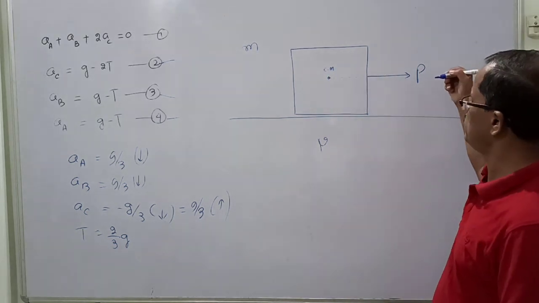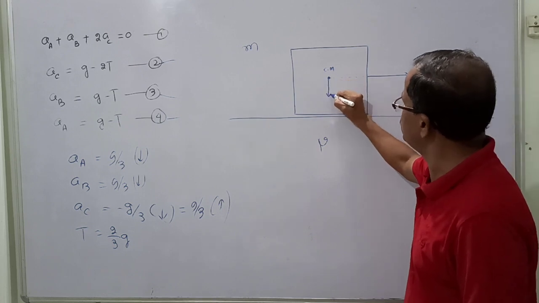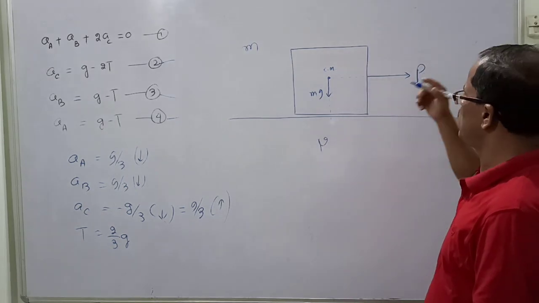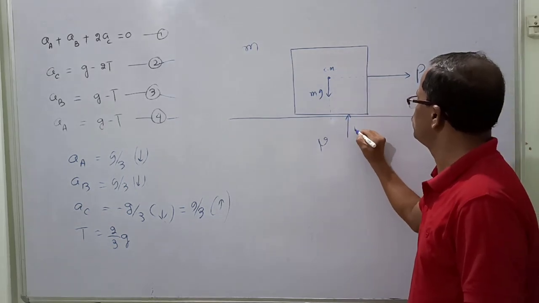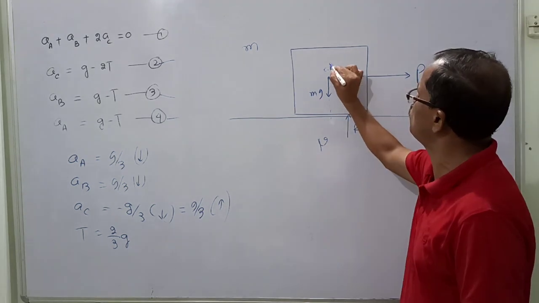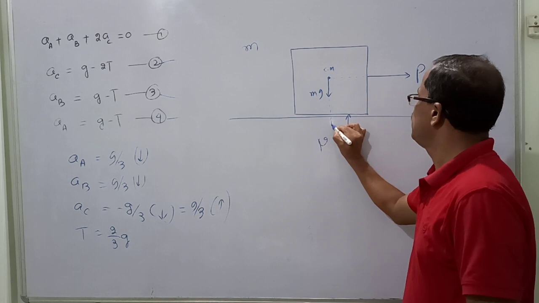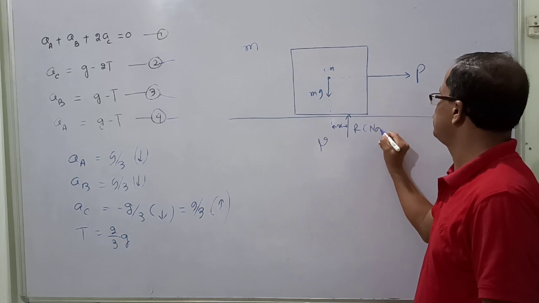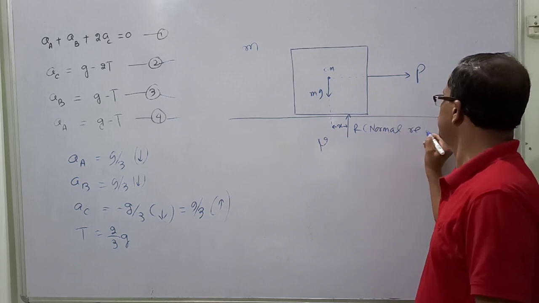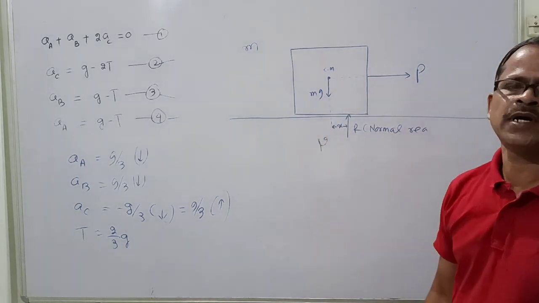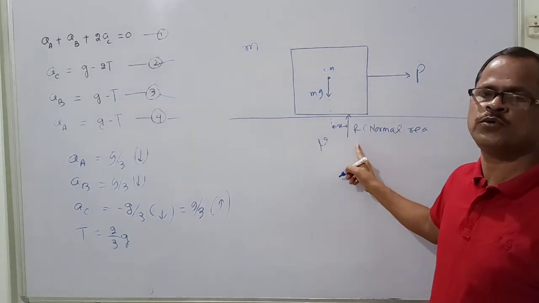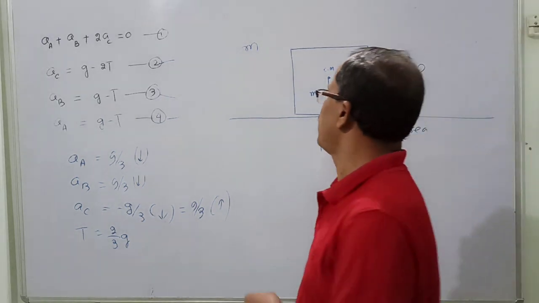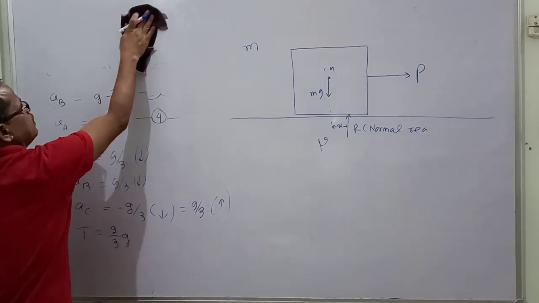So when you pull the body, then the weight of the body is acting here. This is the weight at the center of mass of the body. When you pull the body, then the reaction will be coming to this position. This reaction will not be acting through the center of mass upward. The reaction will be shifted to the right. By what distance the reaction will shift to the right, that is called normal reaction. So here the normal reaction will not pass through the center of mass. By what distance the normal reaction will shift to the right, that I have to find. This is another problem I will solve in the class.